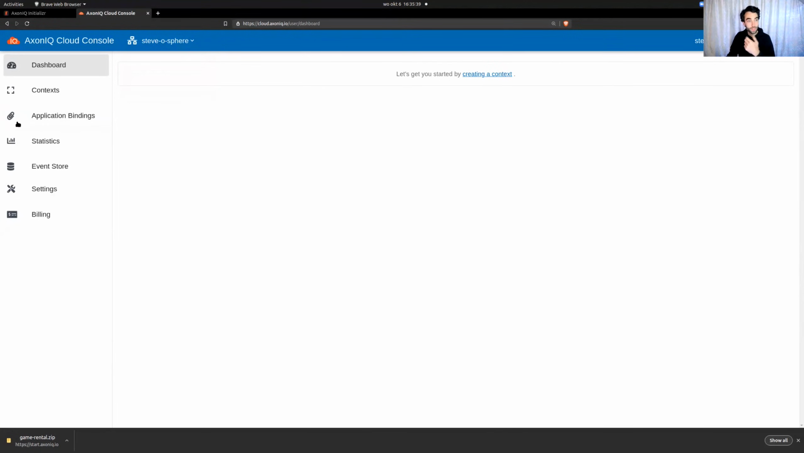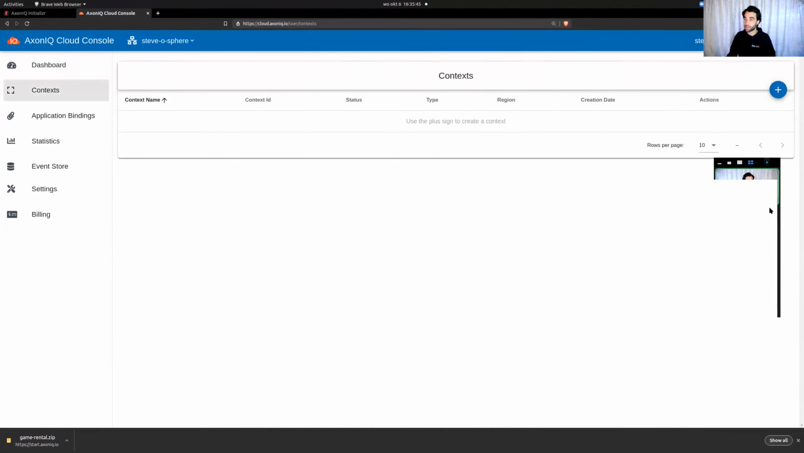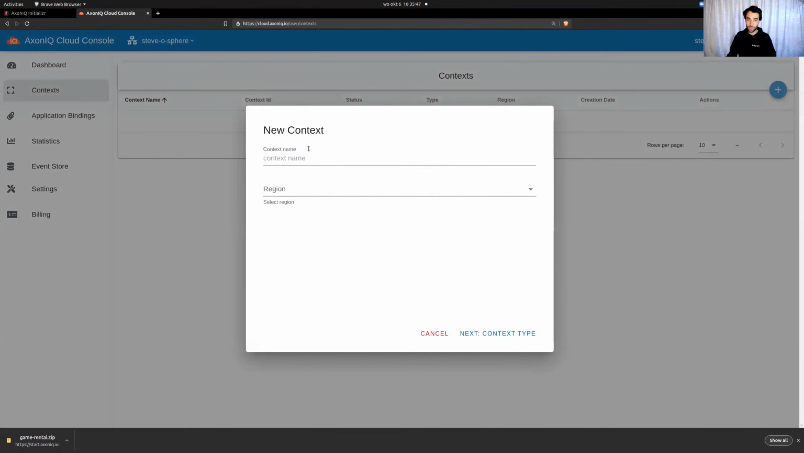What I need to do here is, well, on the dashboard, you see there's nothing here. We need to start by creating a context. So let's start by creating a context. I can add one. I'm going to call this the game rental context. And I need to decide what region this is going to run in. Right now, we just got Belgium. It's very fresh. We're definitely going to introduce more regions soon. So stay tuned for that.